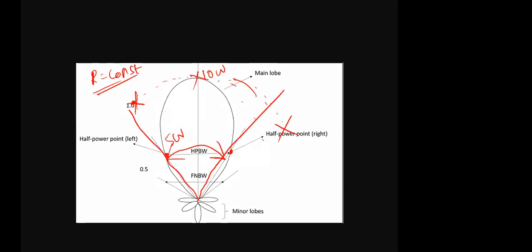Sometimes instead of power, they may give the electric field. Then how to measure? If it is electric field, once you go here and stand here, you will get E divided by root 2. If it is power, that is 1 by 2. Similarly in this direction also, once you come here, you will receive E by root 2.